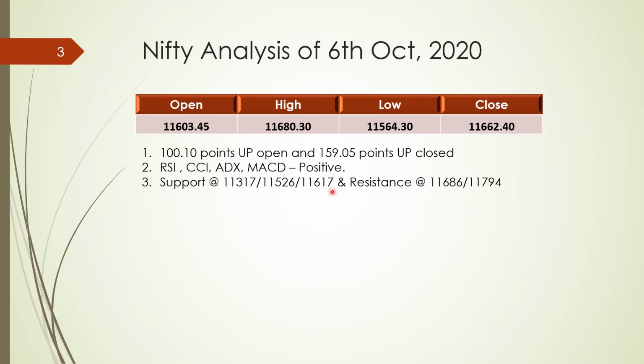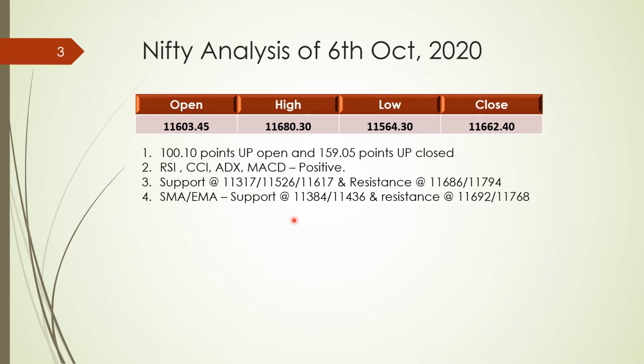Immediate upside resistance is 11,686, maybe for tomorrow's market. If it crosses and opens above that level, then it may try to touch 11,700, 750, 794. 11,794 would be an immediate strong resistance, around 130 points from today's closing.